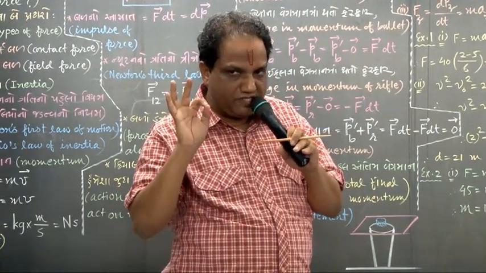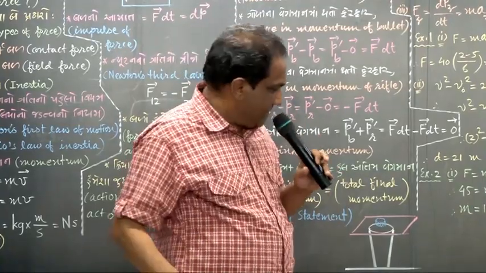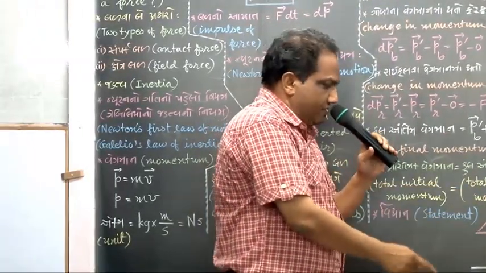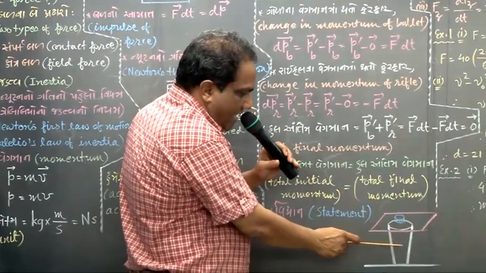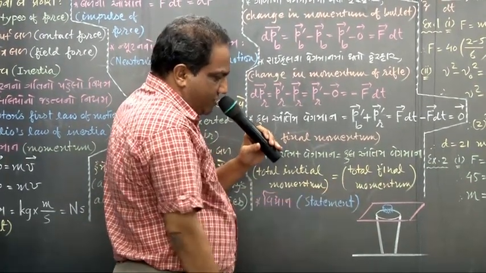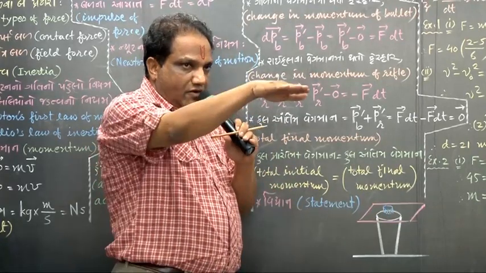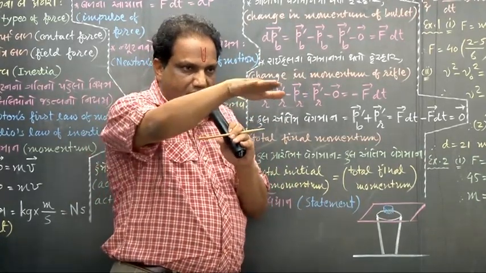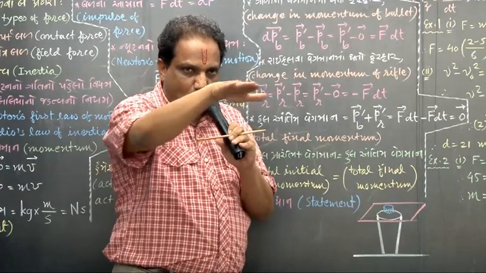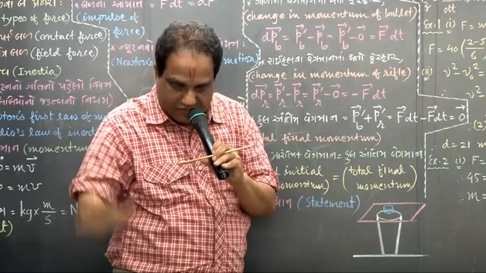I can give you one very simple example. Suppose we have a glass, on the top of which we have a very light cover, some light board.